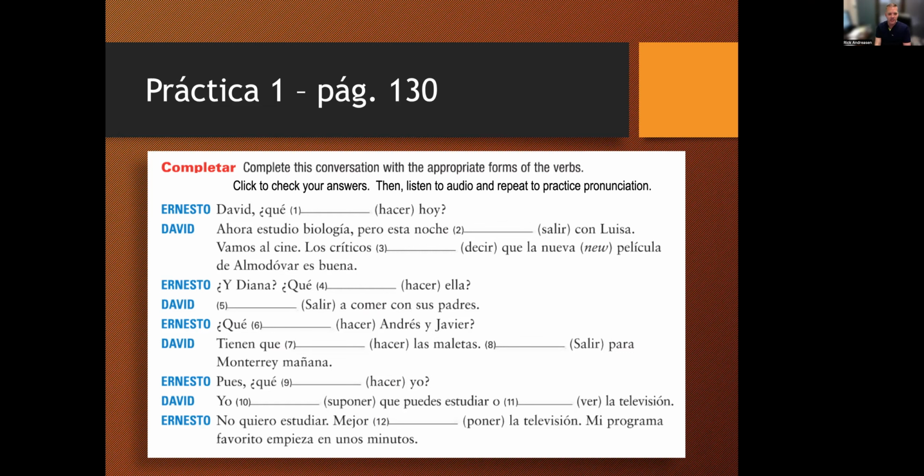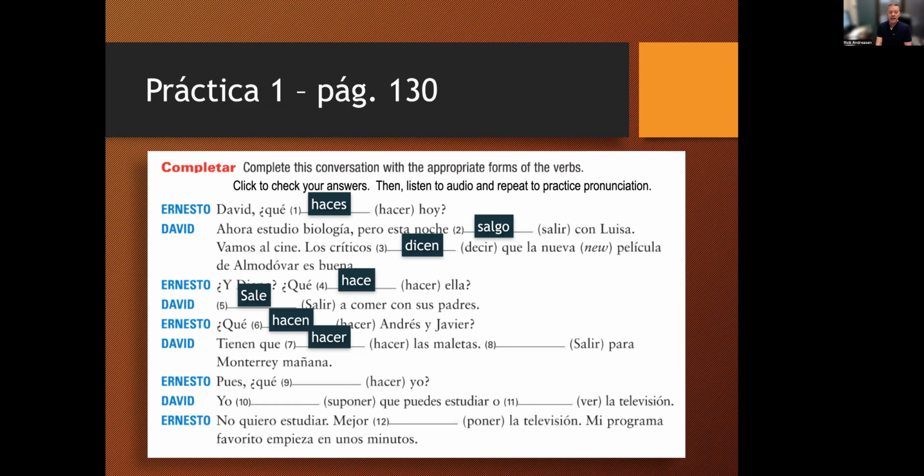Okay, Ernesto dice, David, ¿qué haces hoy? David, ahora estudio biología, pero esta noche salgo con Luisa. Vamos al cine. Los críticos dicen que la nueva película de Almodóvar es buena. Ernesto, ¿y Diana? ¿Qué hace ella? What is she doing? David, sale a comer con sus padres. Ernesto, ¿qué hacen Andrés y Javier? David, tienen que hacer las maletas.